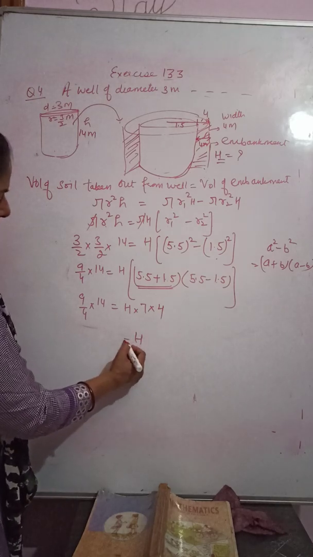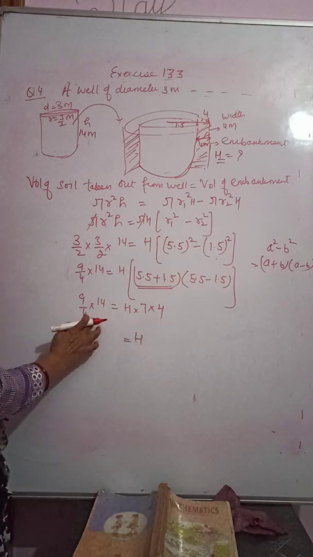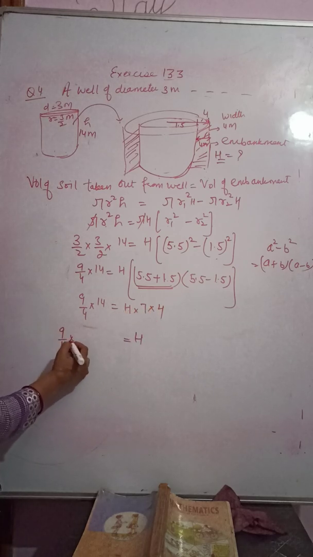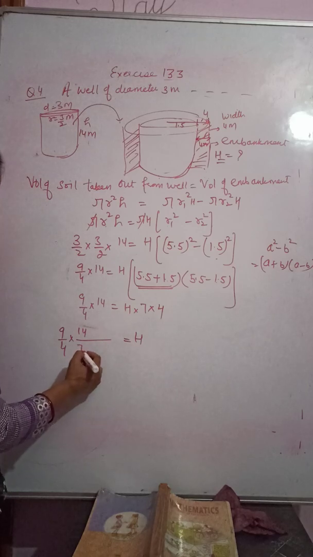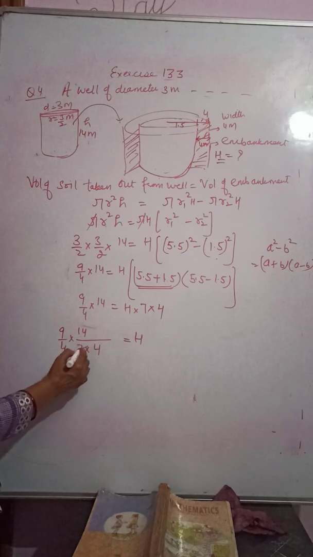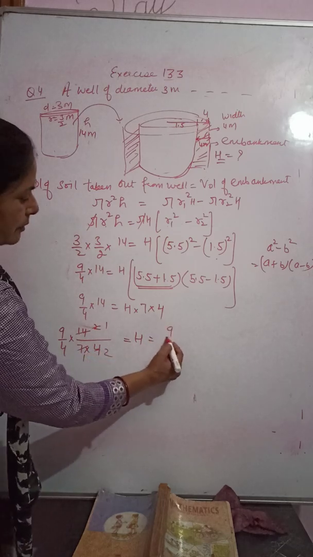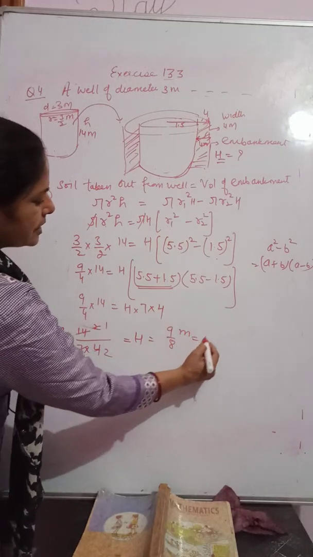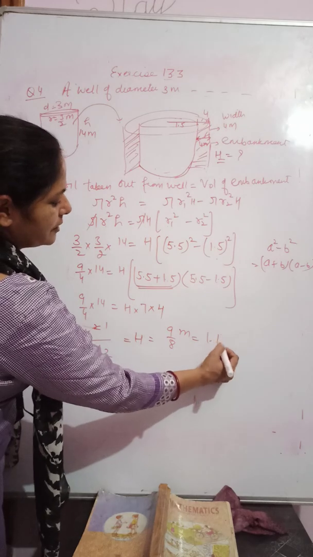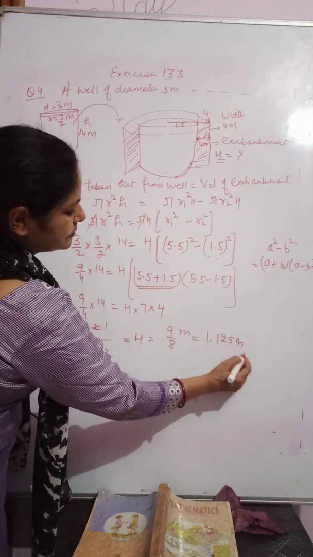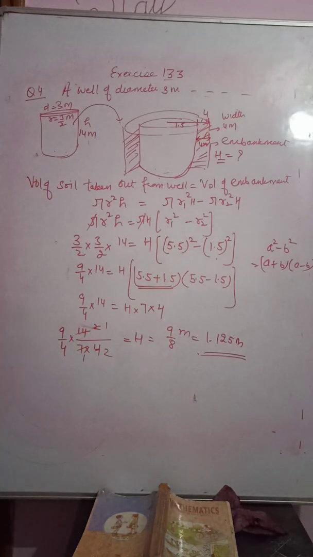Now we will find h. 7 will come down, 4 will come down. It will be 9 by 4 into 14. 7 ones are 7, 7 twos are 14, 2 ones are 2, 2 twos are 4. It comes out to be 9 upon 8 meter. When you change into decimal, it will be 1.125 meter. Clear?